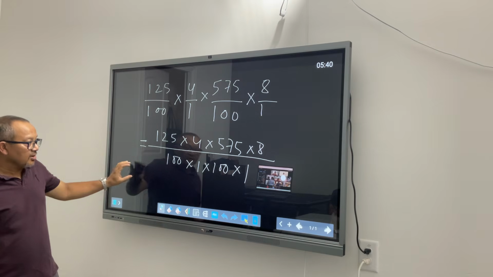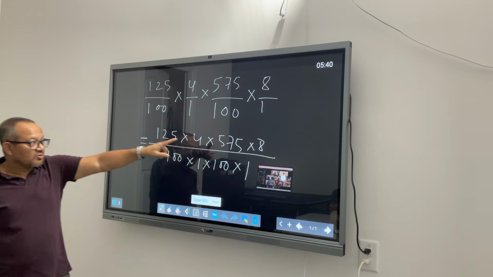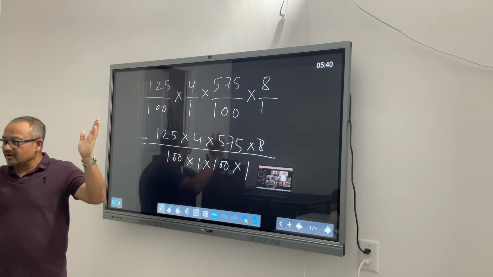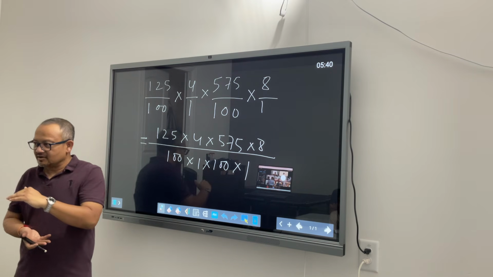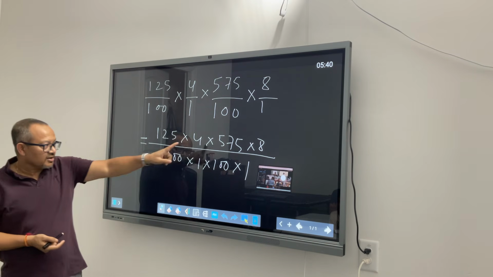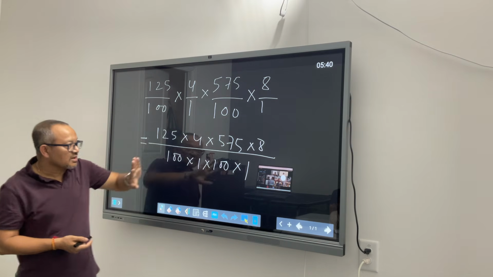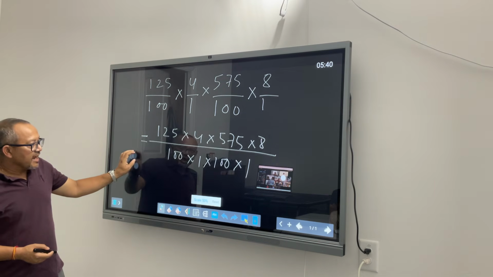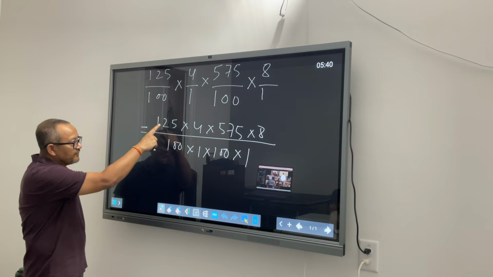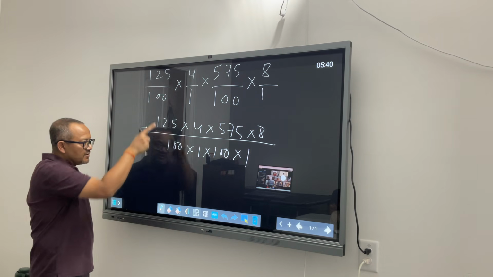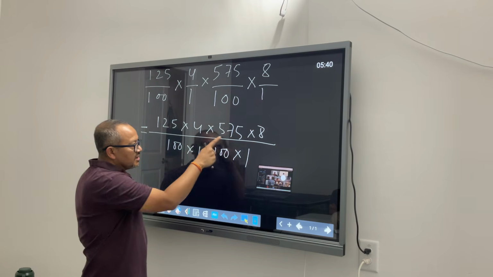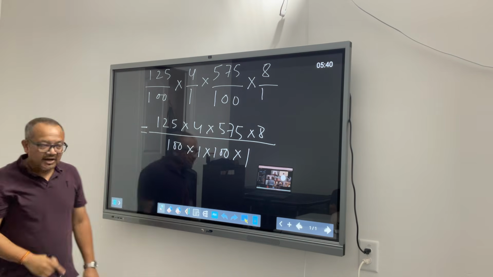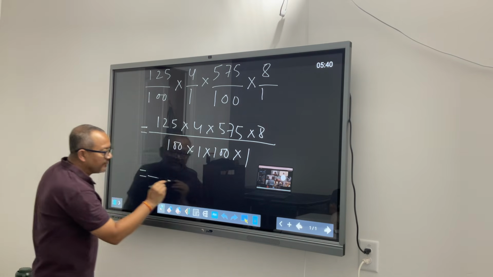Okay? Now, again going back to my story of carrying a big water tank. I don't want to carry that. I'm okay carrying a water bottle, right? For drinking water. So I want to convert these big numbers to small numbers. And what I see is I have 125, which is a multiple of 25. 100 is a multiple of 25. This 100 also a multiple of 25. This is also a multiple of 25. Let's break everything into 25 form.